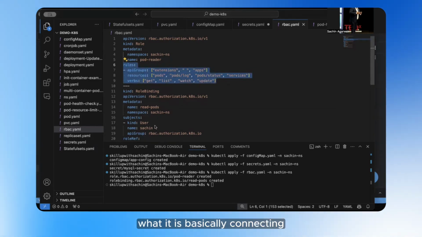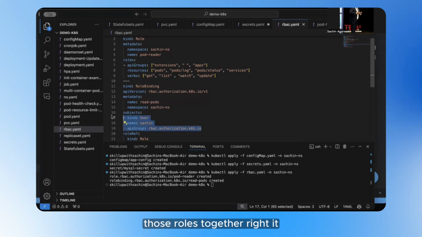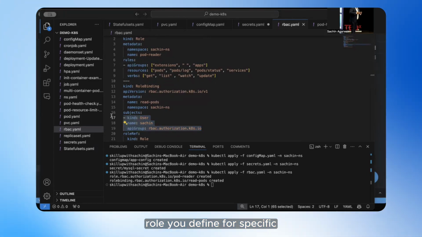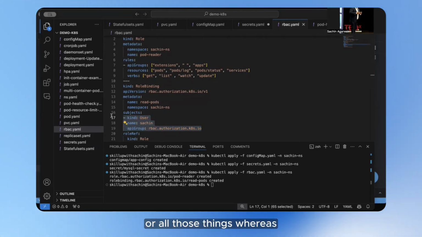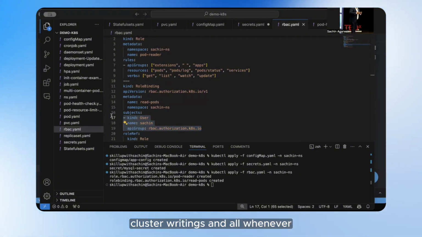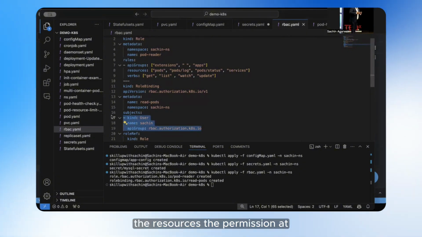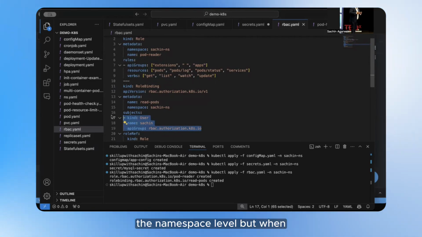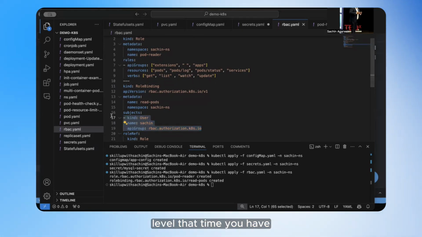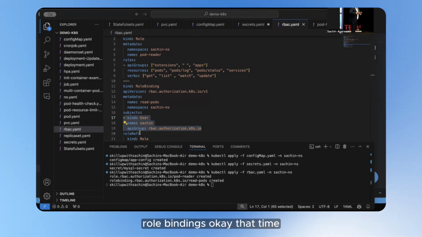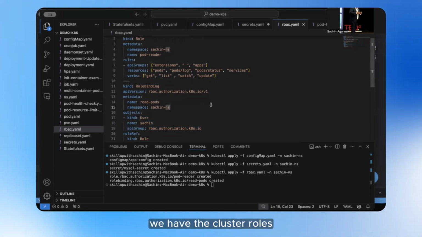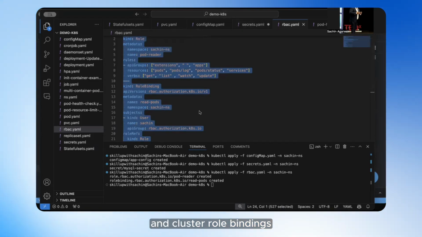While a role binding is basically connecting those roles to subjects. A role you define for specific user groups or service accounts. Whereas whenever you have to define cluster-wide things, when you don't have to define the permission at the namespace level, that is different. Right now we are defining at the namespace level. But when you don't have to define things at the namespace level, that time we have the cluster roles and cluster role bindings.